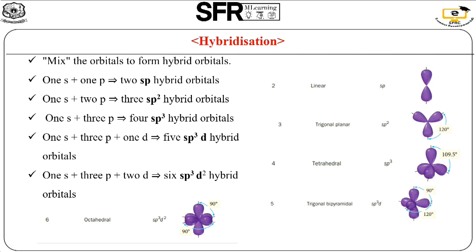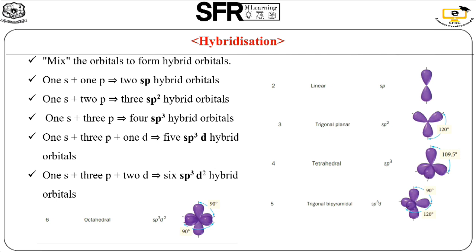Next one is 1 s orbital mixed with 3 p orbitals. We get 4 hybridized orbitals, which is sp3 hybridization. The geometry of the molecule is tetrahedral. sp3 hybridization, tetrahedral. The bond angle for the molecule is 109.5 degrees.